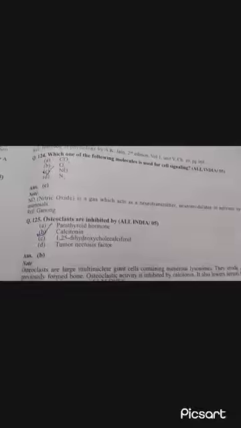Question number 123. The normal CSF glucose level in normoglycemic adult is 40 to 70. Question number 124. Which of the following molecules is used to cell signaling? NO. Question number 125. Osteoclasts are inhibited by calcitonin. Question number 126. CO2 is majorly transported in the arterial blood as bicarbonate.